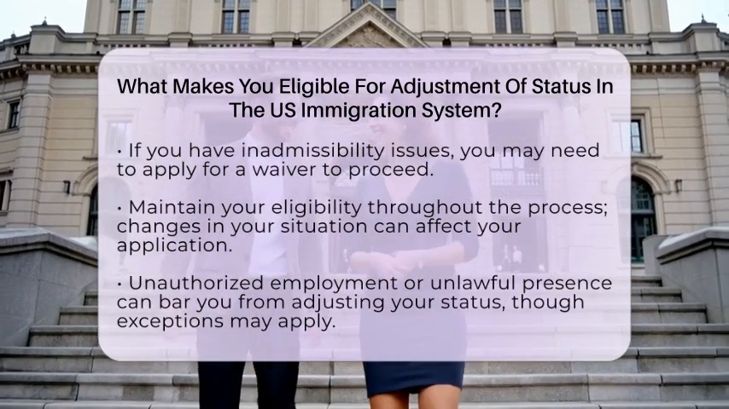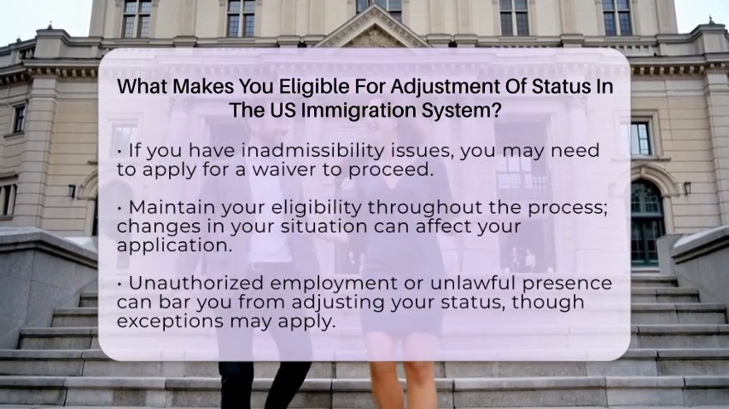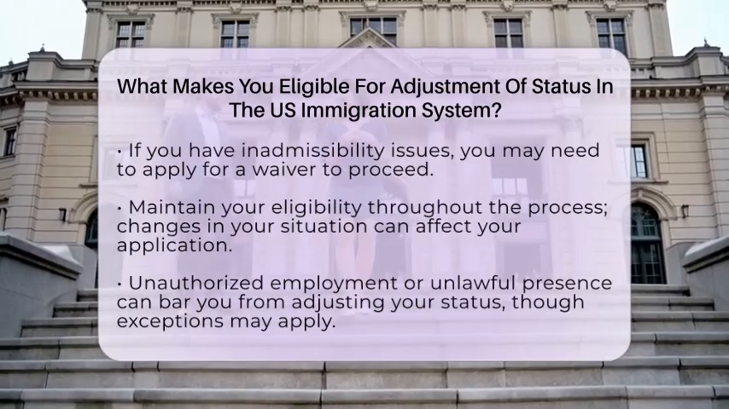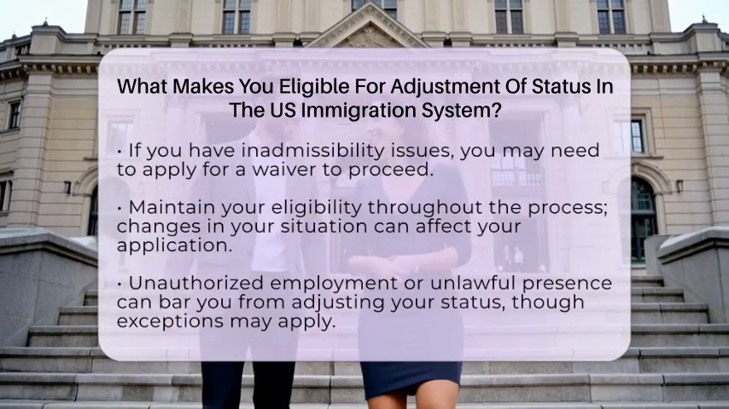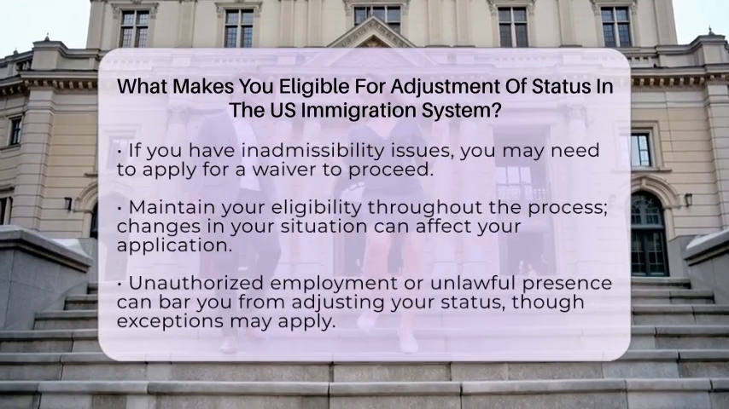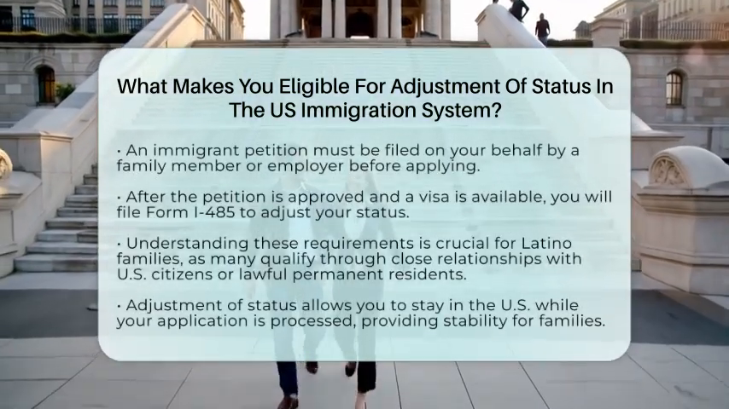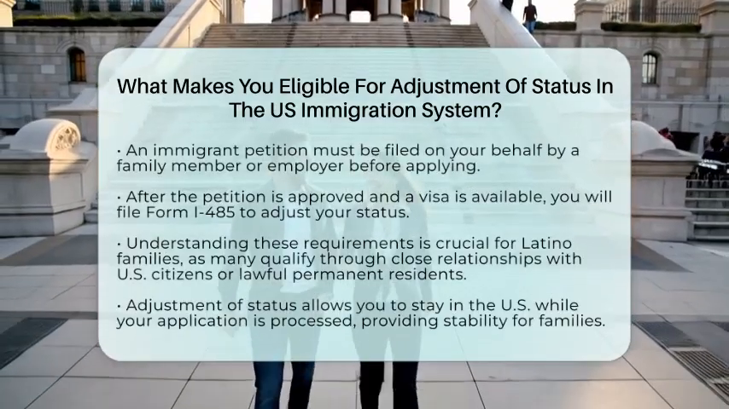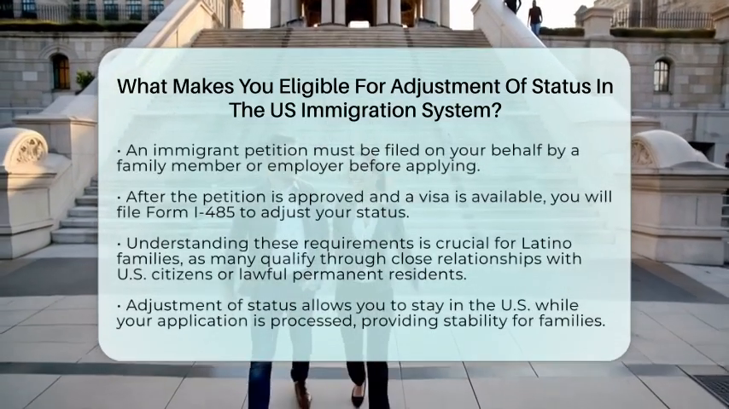When you are ready to apply, someone, often a family member or employer, must file an immigrant petition for you. After that is approved and a visa is available, you will file Form I-485, which is the application to adjust your status. For Latino families navigating this process, understanding these requirements is vital.